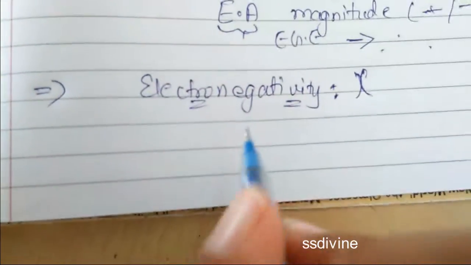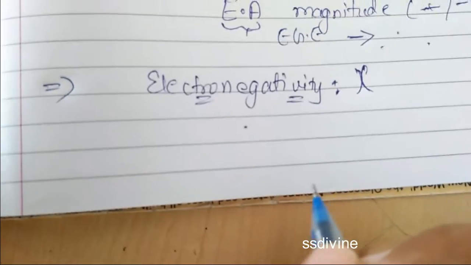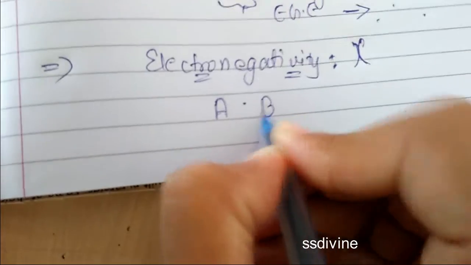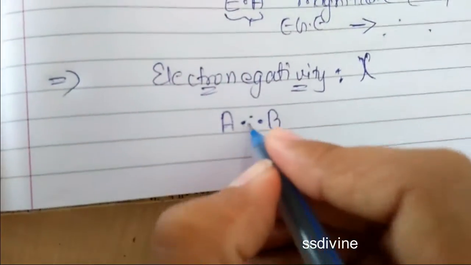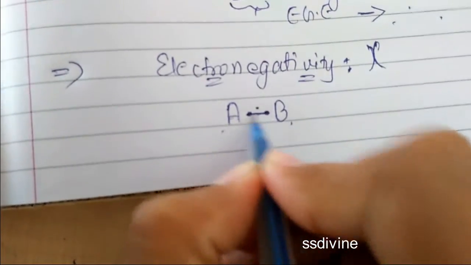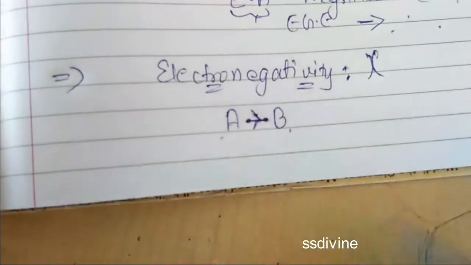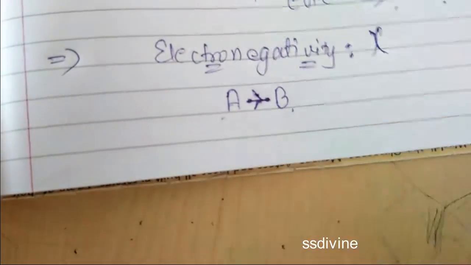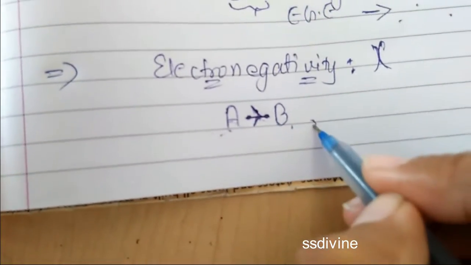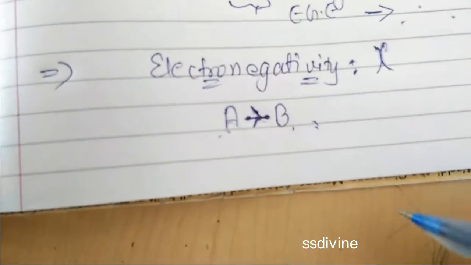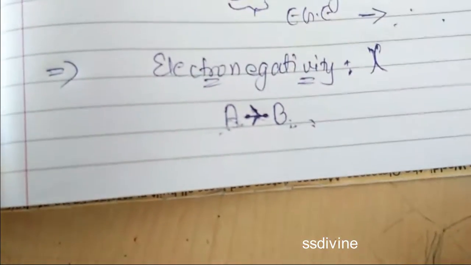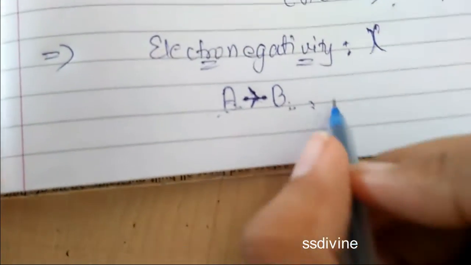I will explain to you. Electronegativity is the tendency of an element to attract the shared pair of electrons. Suppose this is element A and this is element B, and they are sharing one electron each and forming a covalent bond. But one of the elements has a tendency to attract this shared pair of electrons towards it. That is electronegativity. मतलब हुआ क्या? हड़पना ही तो हुआ, because शेयर किया हुआ चीज़ भी उसको अपने पास ही ले लेना है. So that is electronegativity मतलब हड़पना. Tendency of an element to attract shared pair of electrons towards it in a covalent bonded compound is known as electronegativity, right?